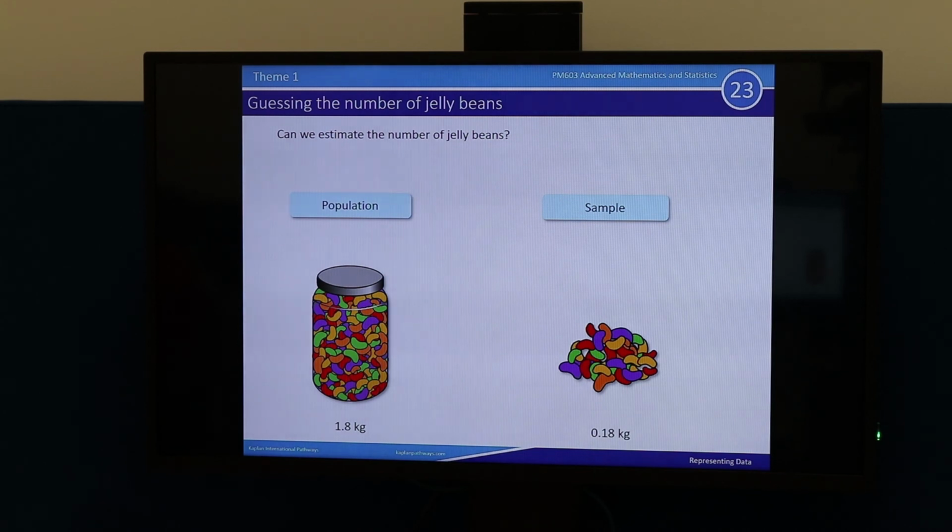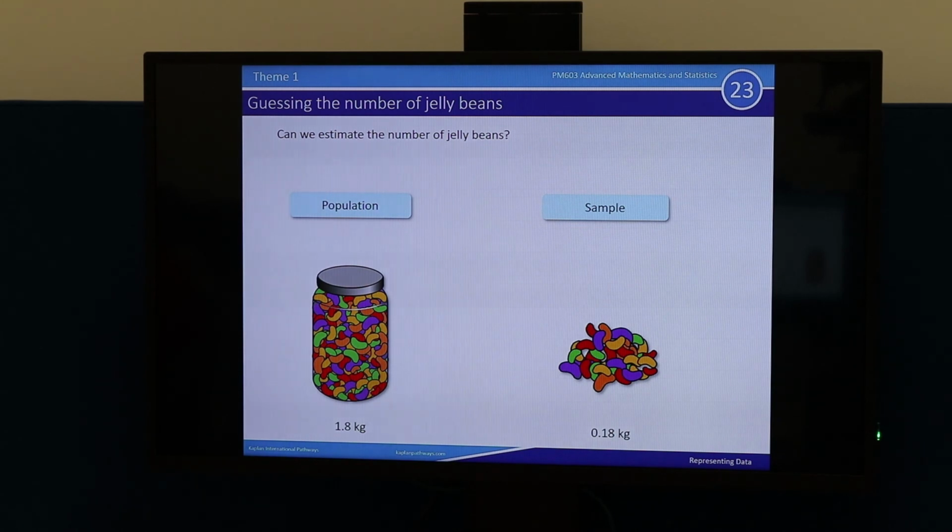If you didn't know how heavy the jar of jelly beans was, could you make that same assumption? No. And this is what we'll talk about more and more in this course. We're going to talk about sampling because a lot of the time it's physically impossible to measure the entire thing which is happening in the population. Like if you wanted to work out the average height of people in the entire world, it would be impossible to go round and measure all 7.7 billion people in the world.